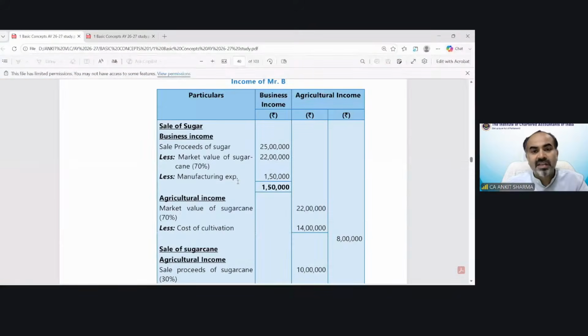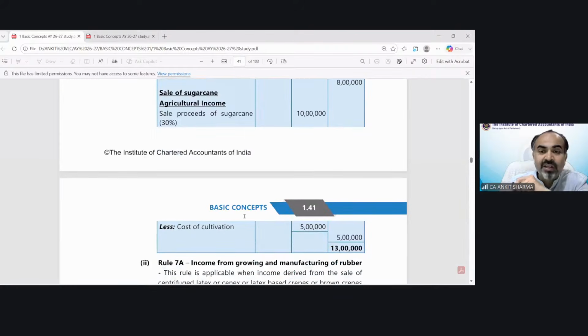So you can see sale of sugar 25 lakh, 22 lakh was the market value, manufacturing expenditure 1.5 lakh. So this is my non-agricultural activity. The 22 lakh less the cost of cultivation would be my agricultural income, and the 30% part which we solved initially, 10 lakh less 5 lakh, is also going to be my agricultural income.